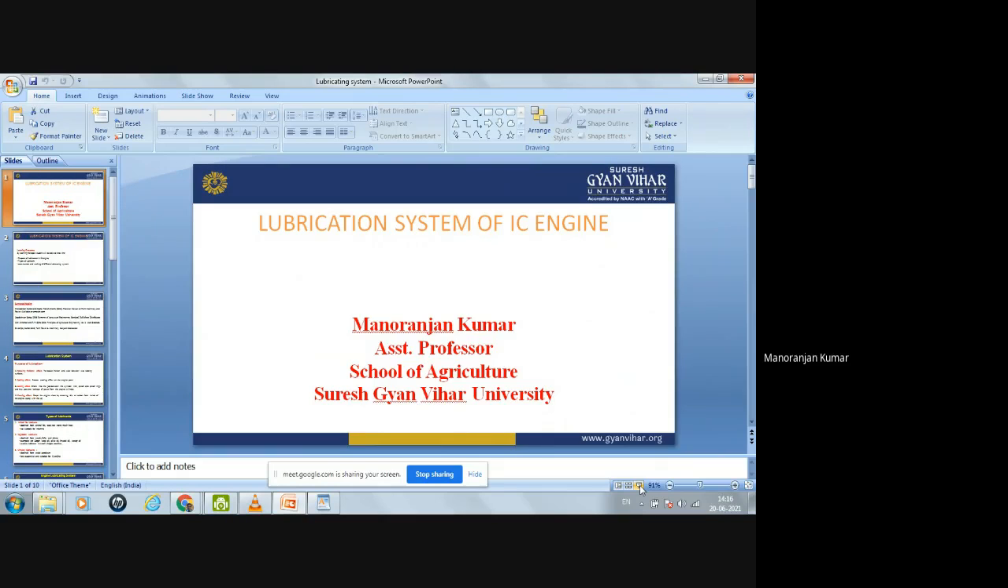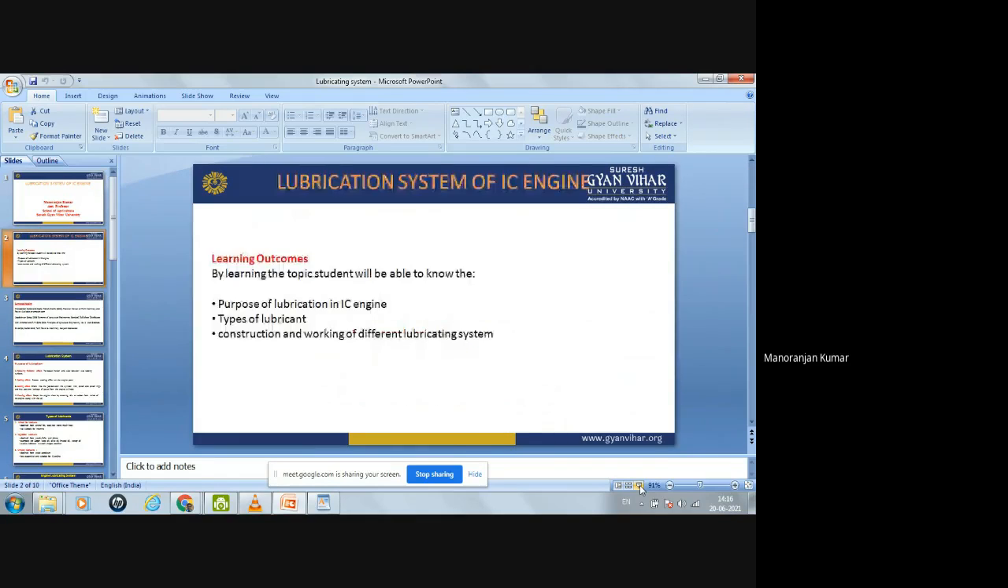In this lecture we will discuss how the lubrication system works, and how the lubricating oil moves from the lubrication oil reservoir to the different parts of the engine. At the end of this lecture, the students will be able to know the purpose of lubrication in an IC engine. We will also discuss the different types of lubricants available, and see the construction details of different lubrication systems and their working.